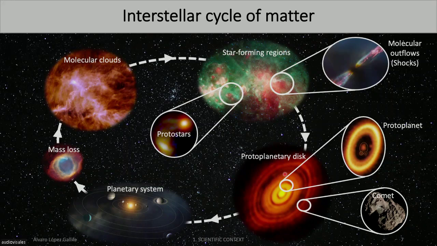They can help us to know which was the chemistry in early stages. Then, moving on to the planetary system, once the star is born and when the protoplanetary disk is clear, we have the planetary system. And at the end of the life of the star, it will eject all the mass and all this material again to the molecular cloud, restarting the cycle again.